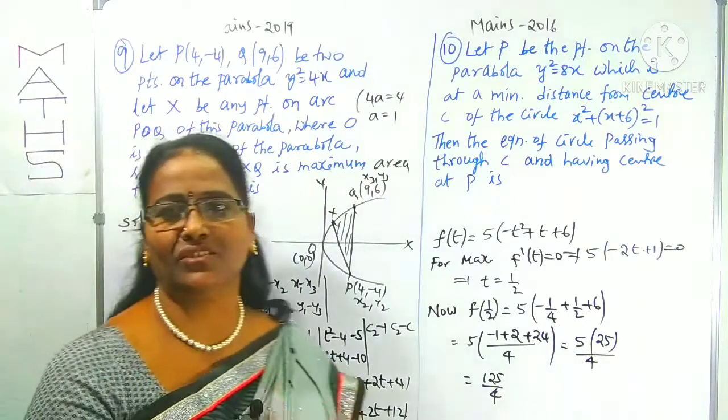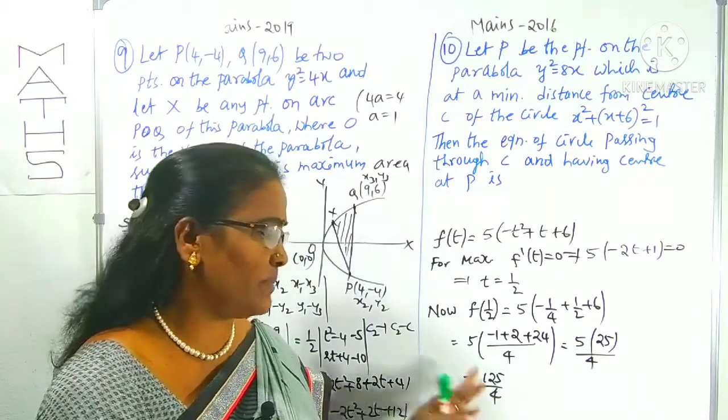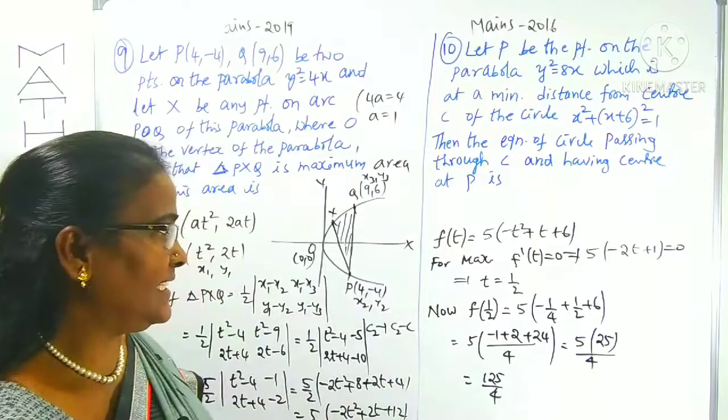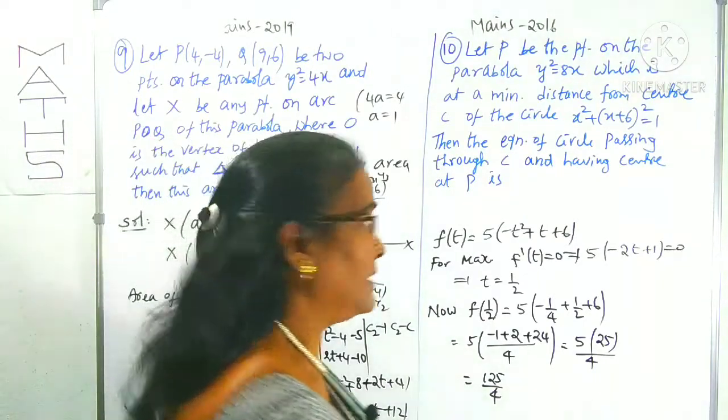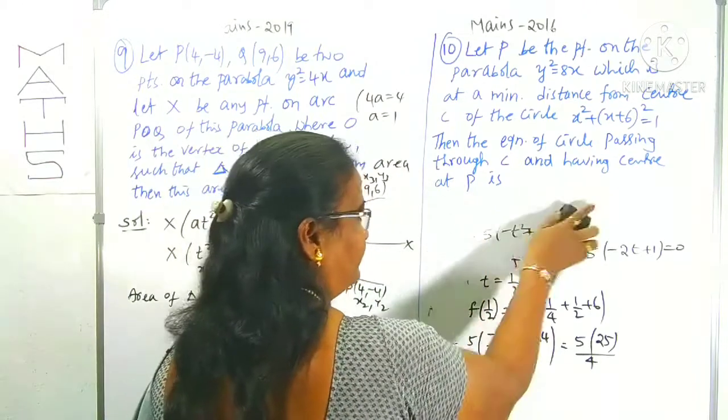Clear? Some work we have to do compulsorily. So here we will go directly in this form. Maybe we may give it in mixed fraction. By division we can get the mixed fraction. Is it clear now? Now look at question number 10, which is given in Mains 2016.